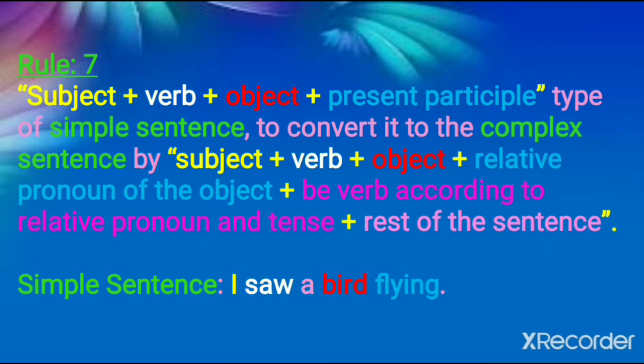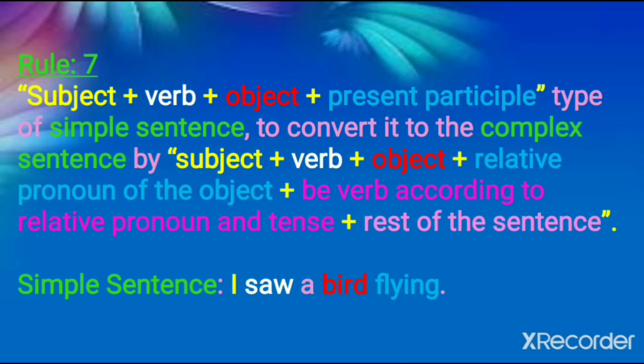Simple sentence. Have a look. You can just match the color here. Subject, I. Verb, saw. Object, bird. Present participle, flying. So, I saw a bird flying. Obviously, the word a is an article, that is an indefinite article here. But no need to worry about this indefinite article right now. Here you have to concentrate on subject, verb, object, present participle.